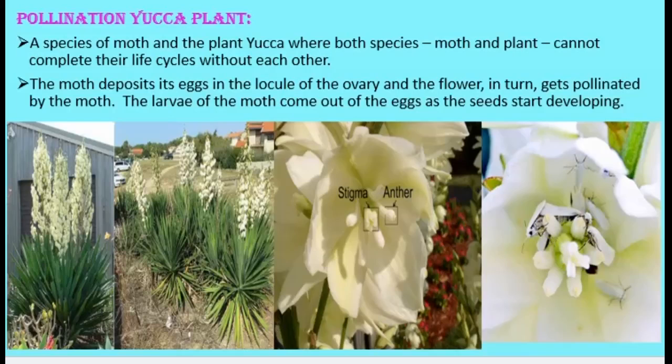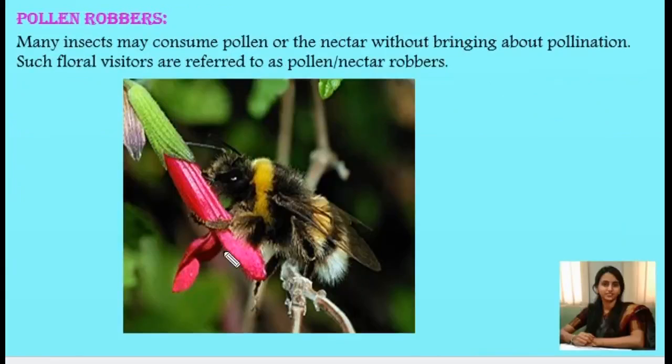But there are some insects known as pollen robbers. What are robbers? They simply take away the pollen grains and nectar. They simply consume without bringing about the pollination. Many insects consume the pollen or nectar without bringing about the pollination. In such cases, look at this. This is an insect. This insect does not contact any reproductive part of this flower, but it makes a hole in the corolla, and it collects the pollen grains as well as nectar. So such insects are known as pollen robbers.